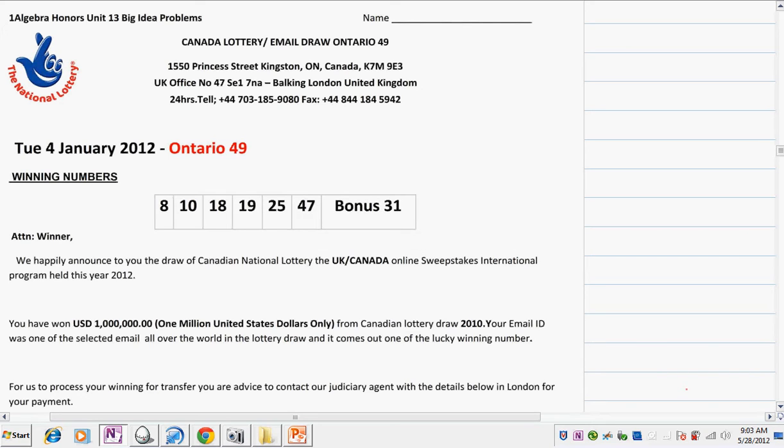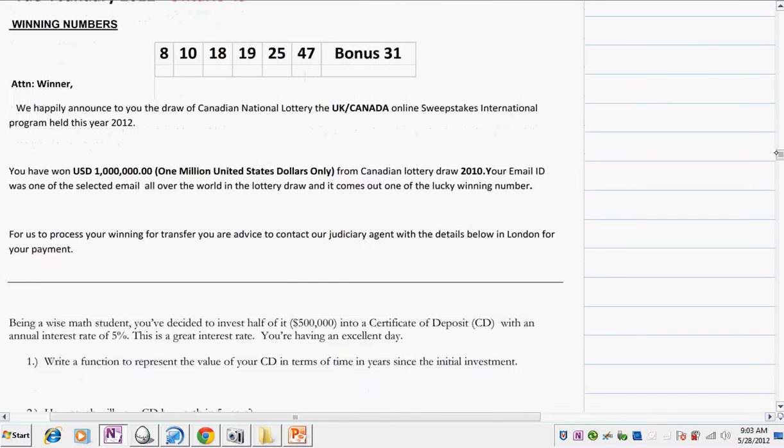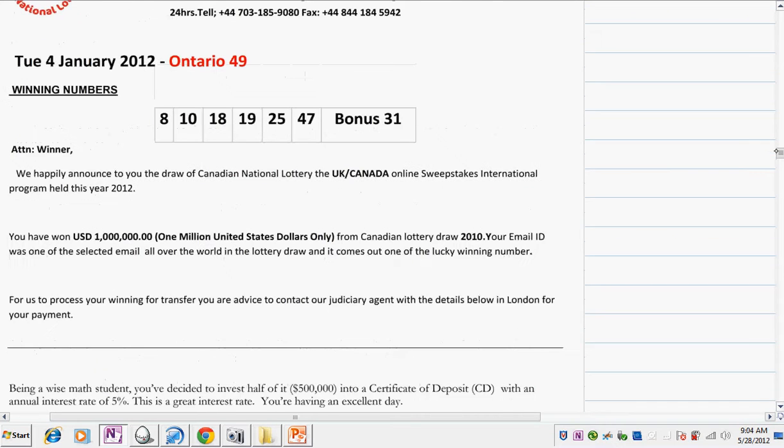Canadian Lottery email draw Ontario 49 with this address. Attention winner, we're happy to announce to you the draw of a Canadian National Lottery in the UK Canada Online Sweepstakes International held this year. You've won $1 million. Your email ID was one of the ones that was selected. We will transfer the money to you.